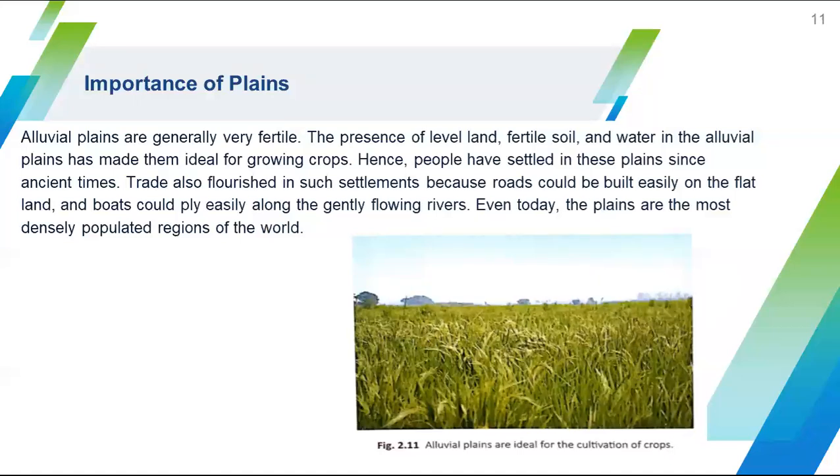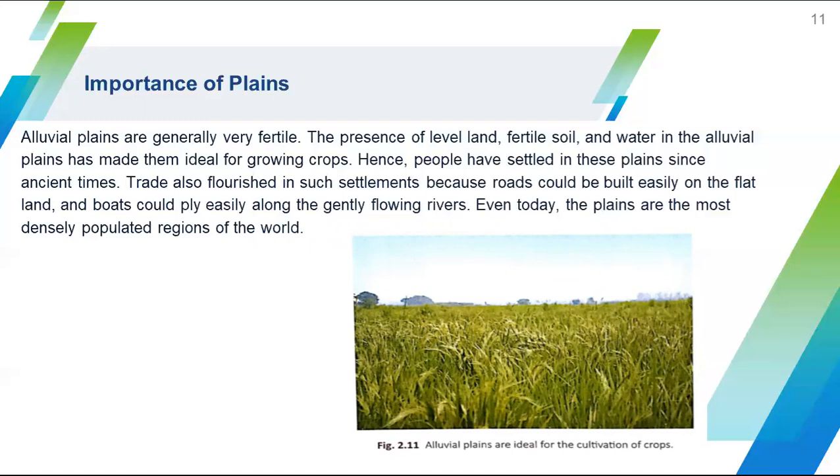Because of the presence of level land, fertile soil and water in the alluvial plains, together they make them ideal for growing crops. These are the main features that make them ideal for growing crops.